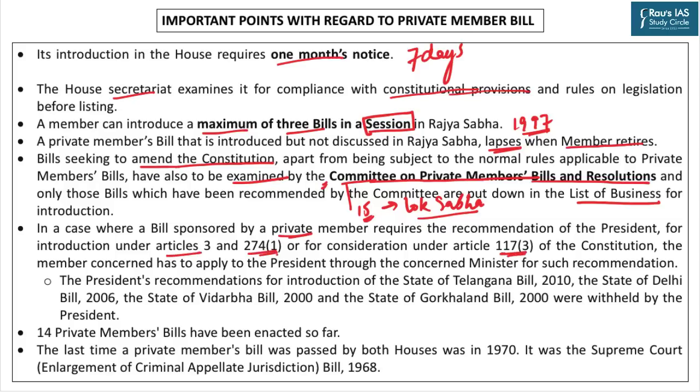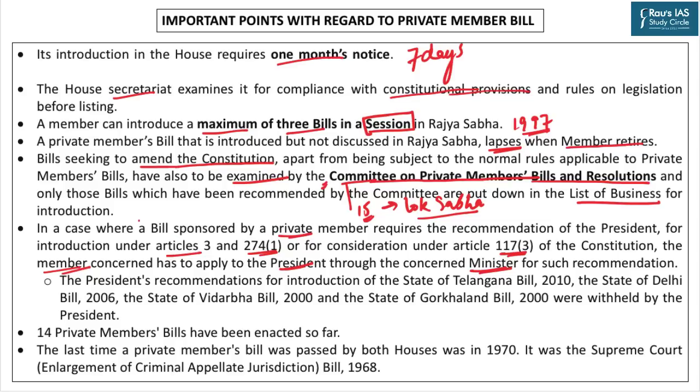In case the private member bill has provisions that would require a prior recommendation by the President under these articles, the concerned member presenting the bill will have to apply to the President through the concerned minister, depending upon the provisions of the bill as to under which ministry it will come. Through that concerned minister, such a recommendation from the President has to be taken in advance.